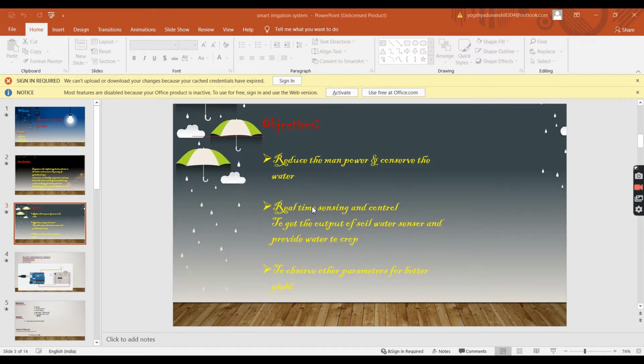Our objectives for this project are to reduce the manpower and conserve water, to get real-time sensing and control, to get the output of the soil water sensor and provide water to the crop, and to observe other parameters for better yield.